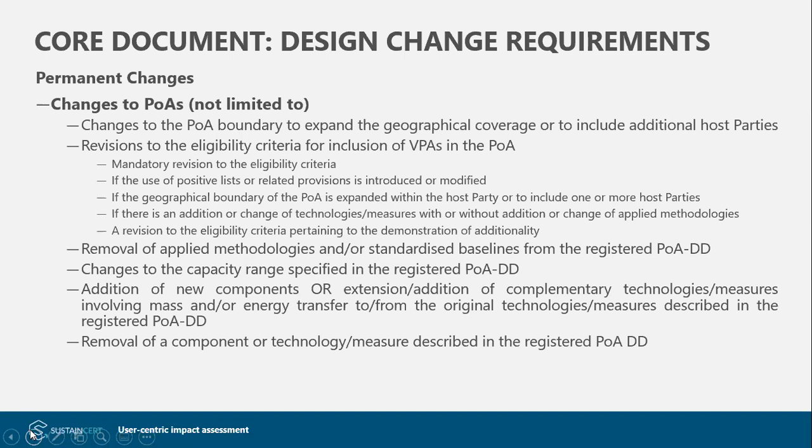For instance, if a POA has one technology, that technology will have its own set of inclusion criteria. And if the POA wants to change its design to include more technologies or different types of technologies, then the inclusion criteria for that technology has to be incorporated into the existing inclusion criteria. So all this would be termed as a permanent change to the project design.